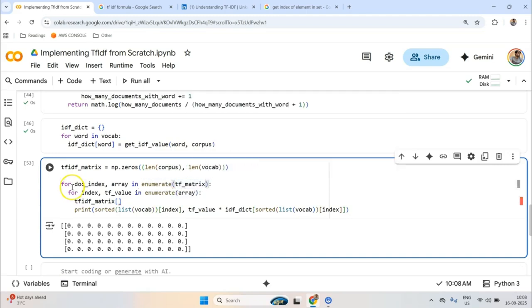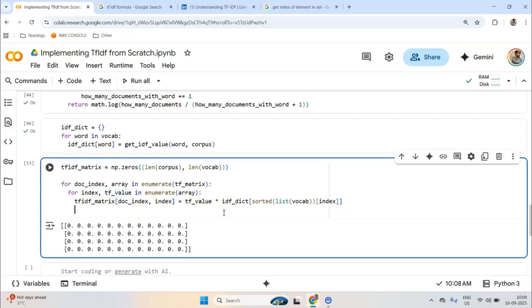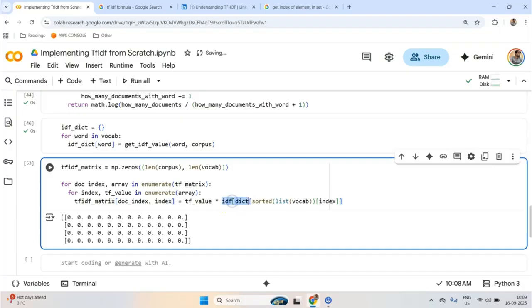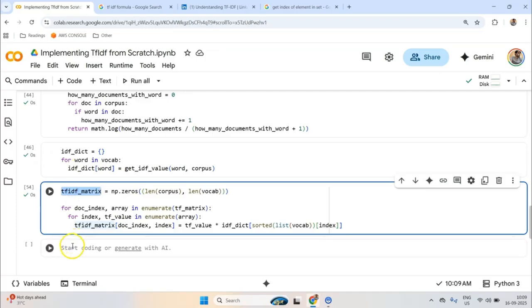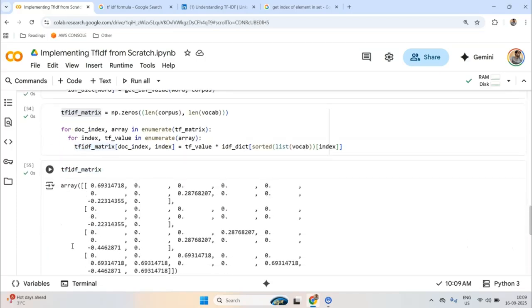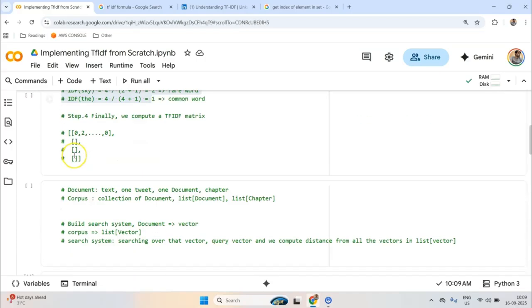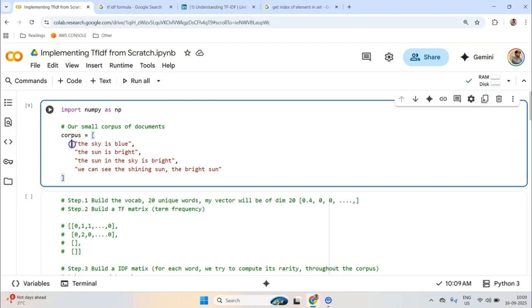Okay, so now doc index will come here and index will come here, and finally this part will come here. I'll just initialize it to TF value multiplied by IDF values. And now if I run this and print the TF-IDF matrix, we should have the correct representation for each of our documents.